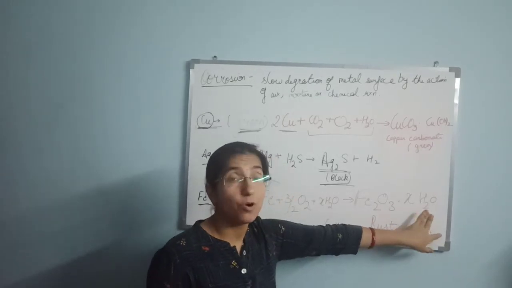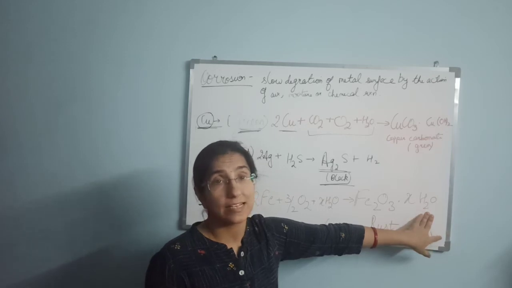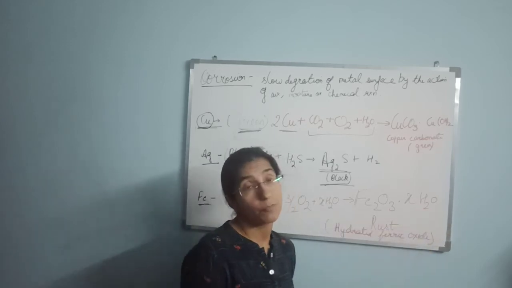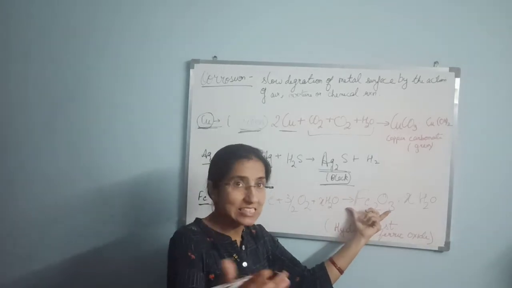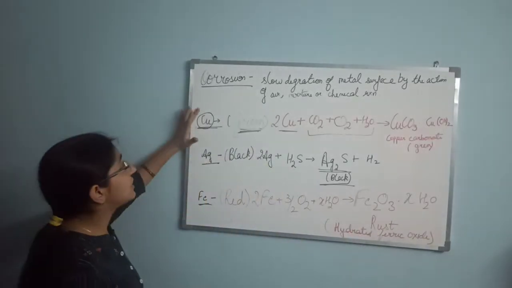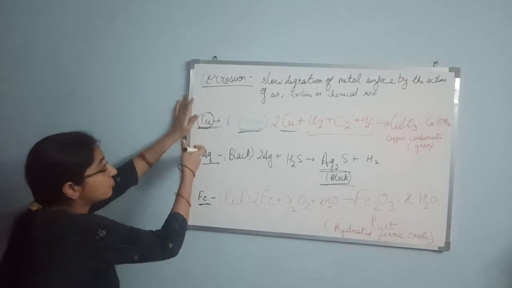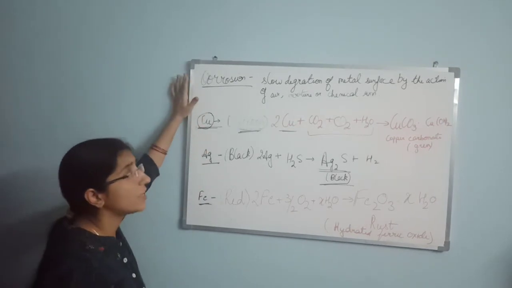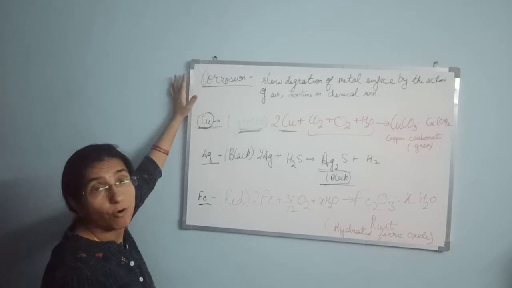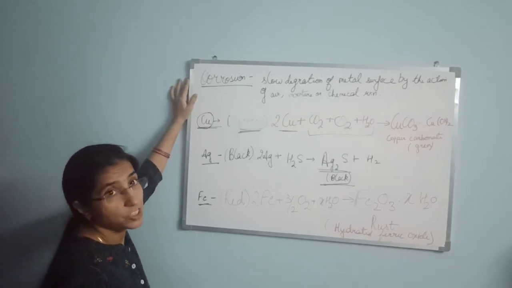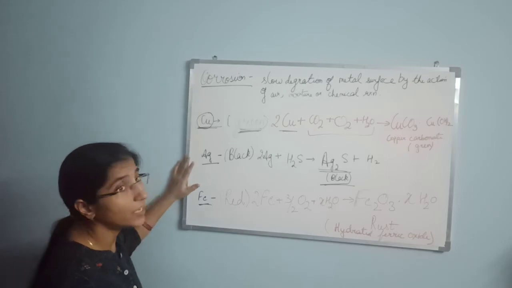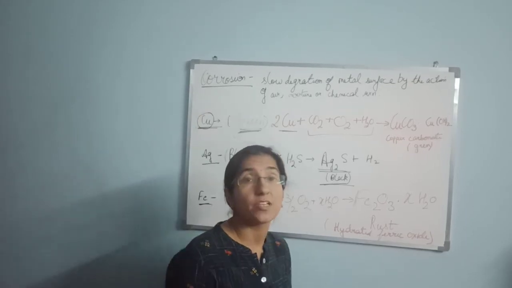What is this xH2O? This is the water of crystallization, that is the fixed number of water molecules that is present in one formula unit of a compound. This I will explain to you later on. So these three reactions normally happen by the action of air, water, carbon dioxide or the sulfur particles present in the atmosphere, and they normally corrode the metal. So how can you prevent this?